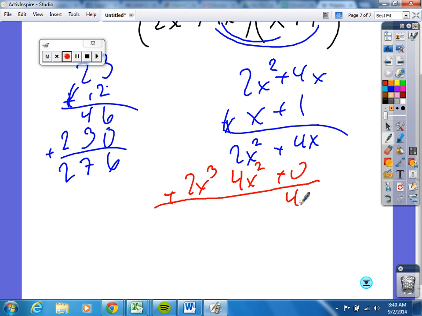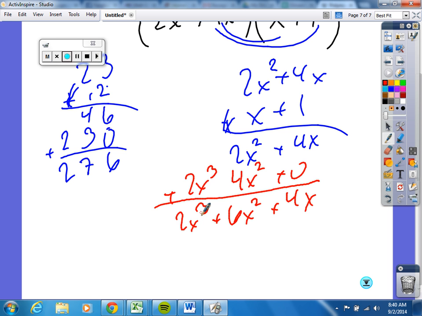So that becomes 4x, 6x squared, and 2x cubed. Just trying to help you with a different style, because we've all seen this guy, distributive or the FOIL process, right?